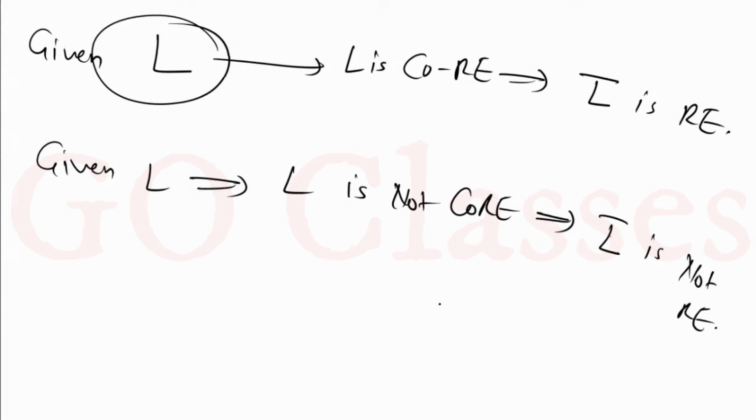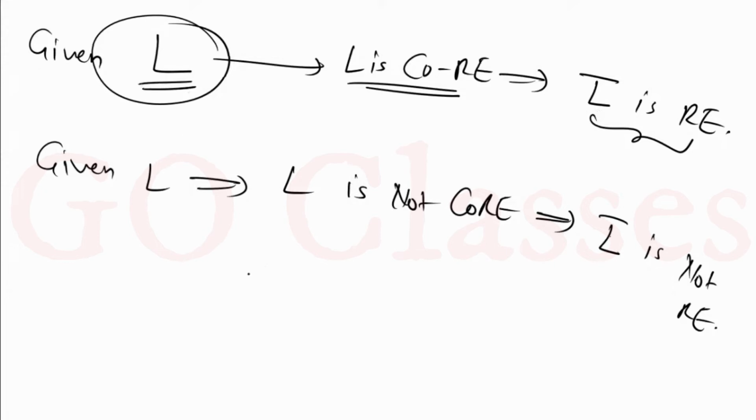So if L is co-RE, then L complement is RE. Remember one thing, if L is undecidable and co-RE, then L is not RE.